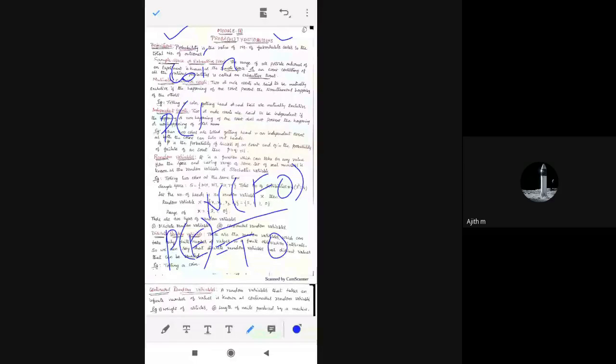So what is the probability of getting head? What is the total number of outcomes? One is head, another is tail. Either one will come once you toss one coin. So what is the probability of head? How many times is head there? One, divided by the total number, 1 and 2. So 1 by 2 is the probability of getting head. And the probability of not getting head is nothing but tail, so the probability of tail is also 1 by 2. This is the basic definition and one simple example for probability.